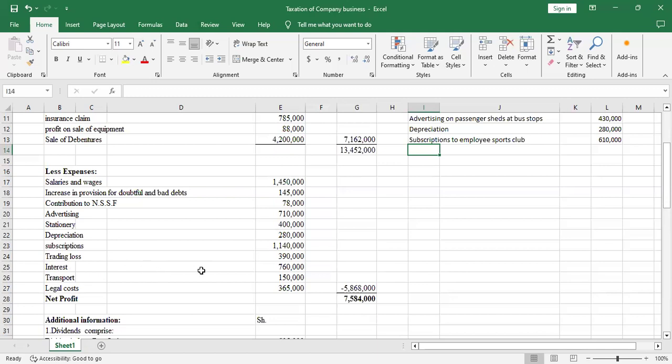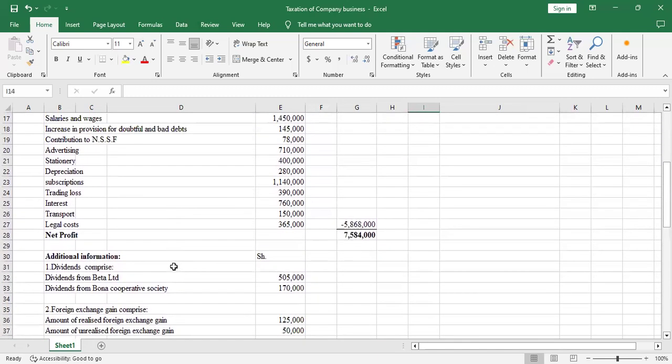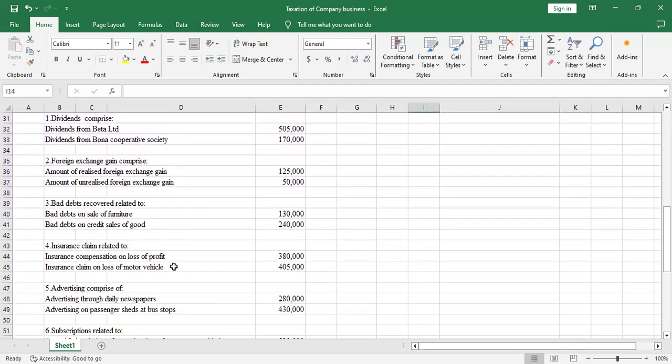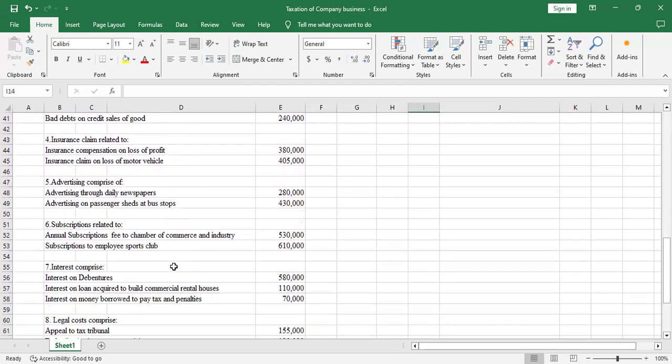Then we have interest. Interest also was provided with additional information, number 7. Interest comprises interest on debentures.